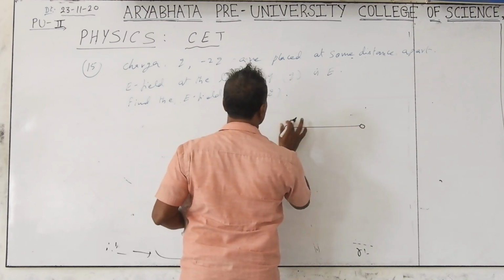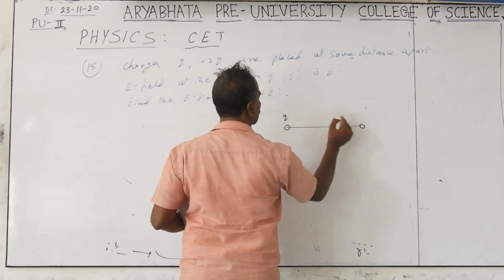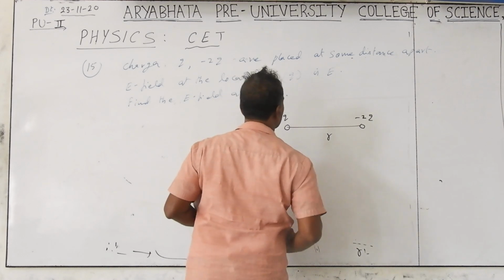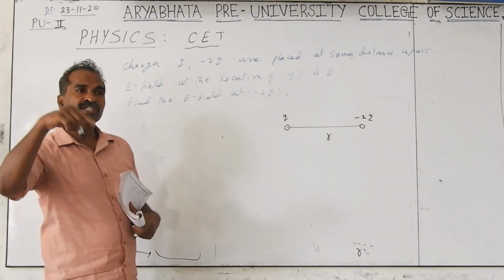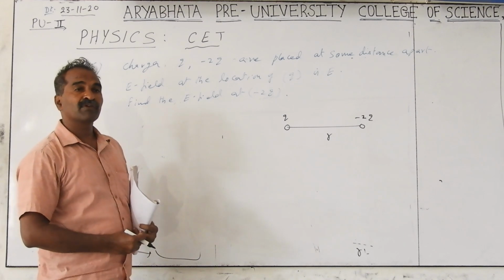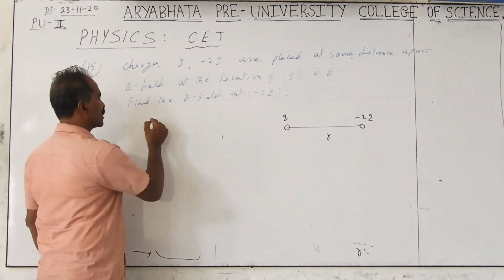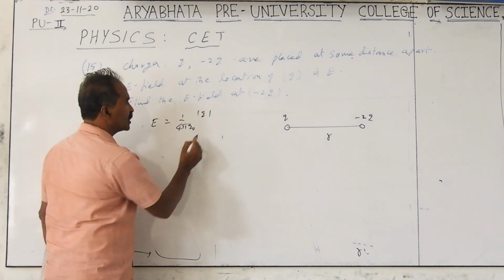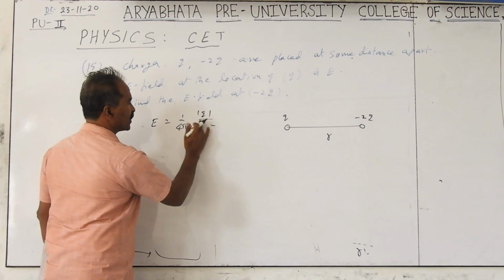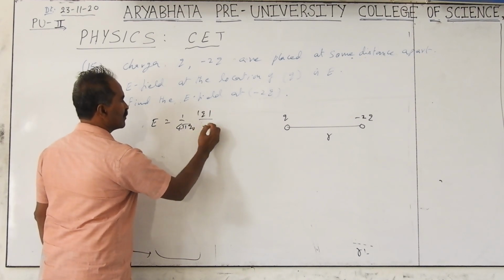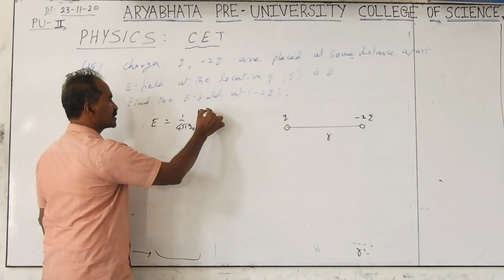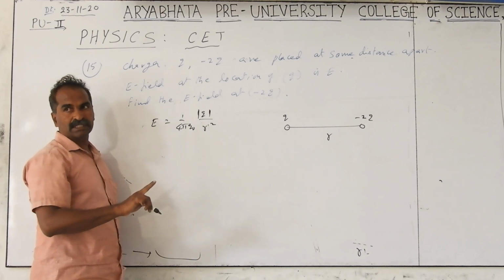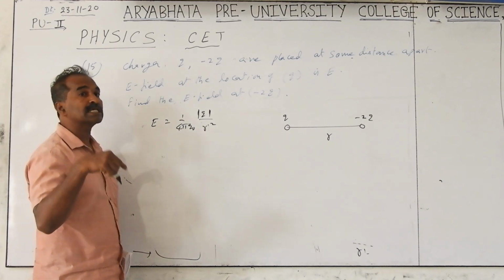This is a point charge only. This is Q. This is going to be minus 2Q. Separation is R. We don't have a formula for the electric field on the charge. The basic formula for a point charge at distance R is E equals 1 by 4 pi epsilon naught into the charge magnitude by distance square. Whether it is a positive or negative charge, you take the modulus. Direction is indicated: for a positive charge the electric field is away from it, for a negative charge it is towards it.